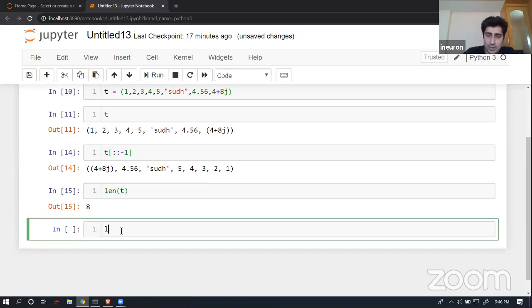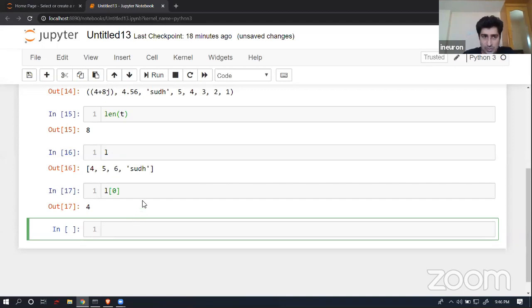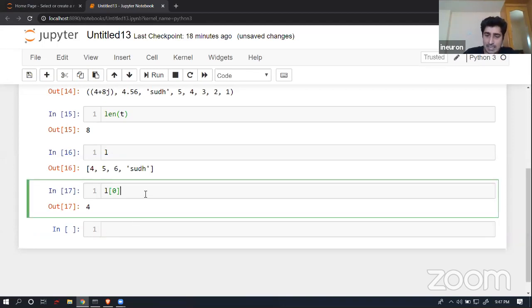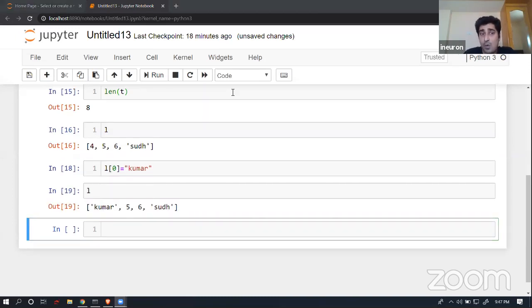Now, let's suppose I'm talking about a list. So this is my list. Suppose I'm trying to access data from the 0th index. Yes, I'm able to do that. There is no problem. And suppose at the 0th index, I want to replace this 4, which is available at the 0th index of the list, with KUMAR. Then if I type L again and check what data is available at the 0th index after doing this reassignment operation, you will find that before doing this reassignment operation, I had 4.